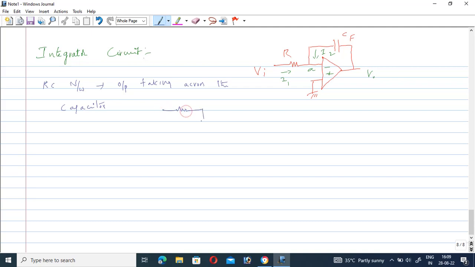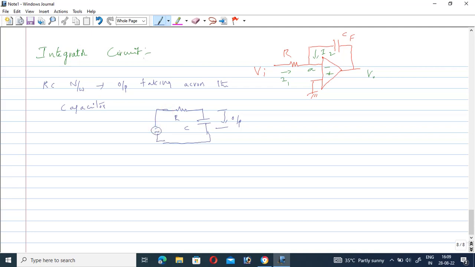The resistor is connected like this. So this is the RC network, and the output across the capacitor is the integrator. If you know the basic concept of electronics, this is a basic circuit diagram.